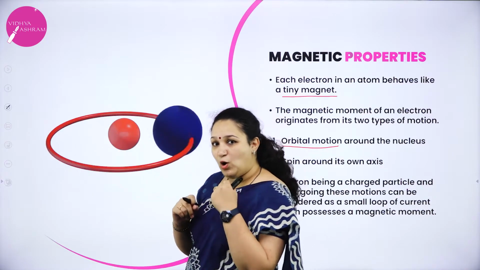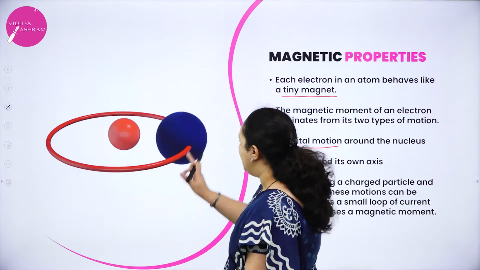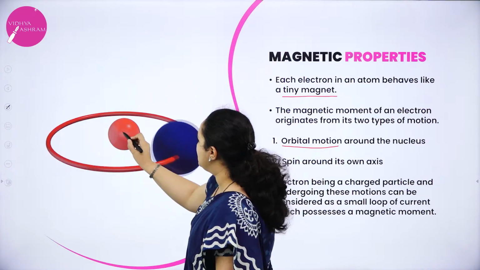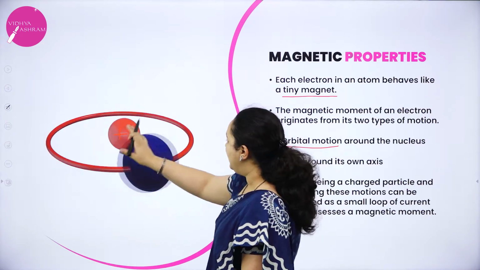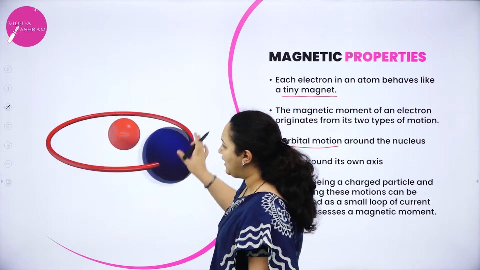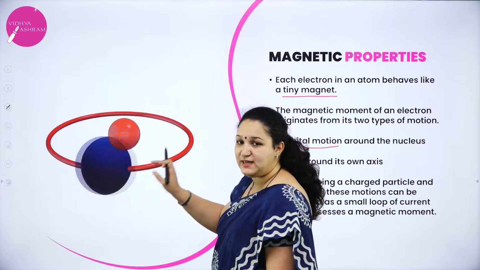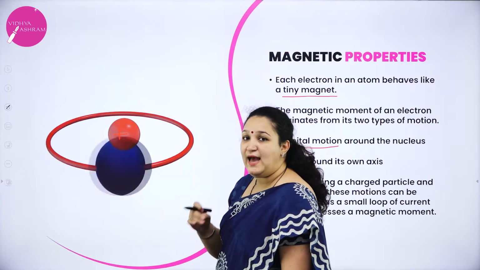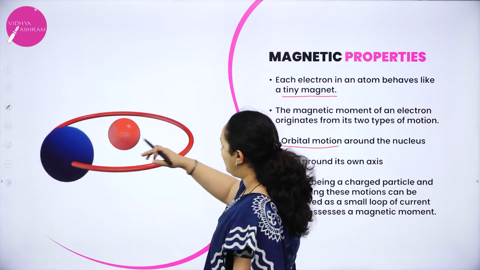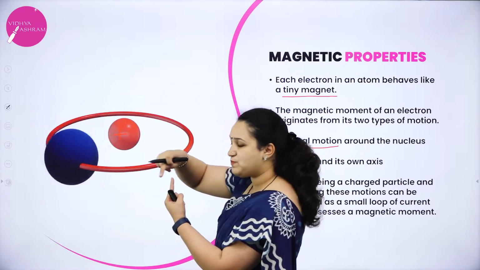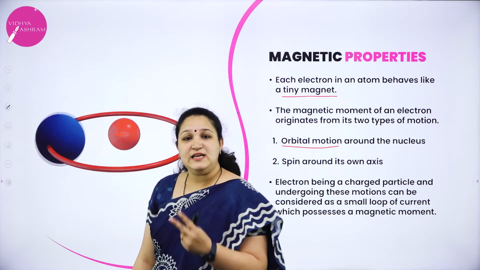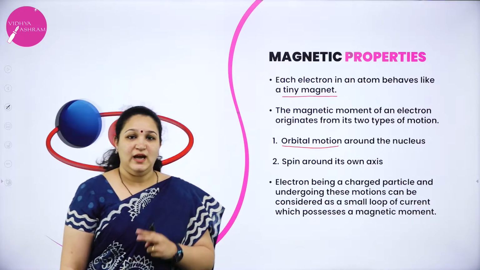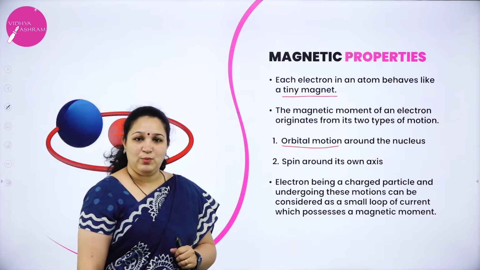You can observe that over here. If I consider this to be the nucleus, and the electron is moving around in its orbit, that is one type of motion, and the second type of motion is that the electron is also spinning on its own axis. So because of these two types of motion, it gets a magnetic moment.